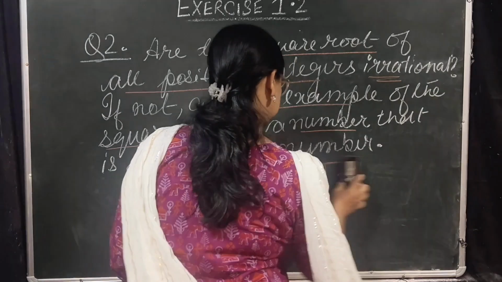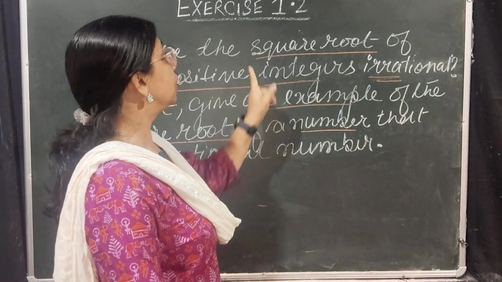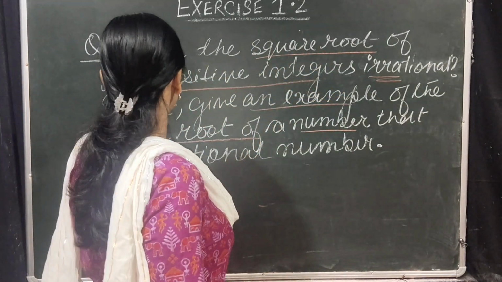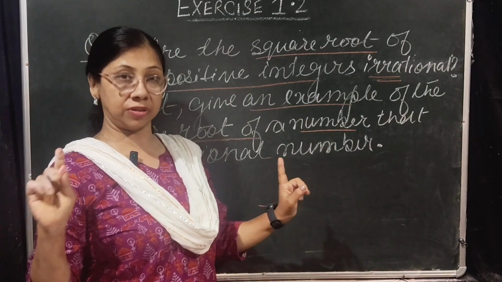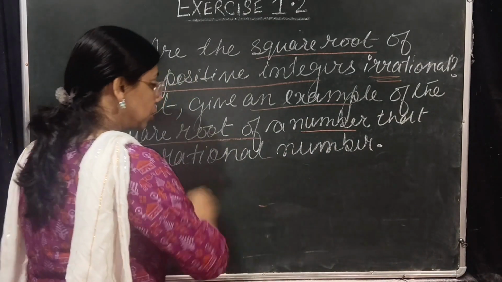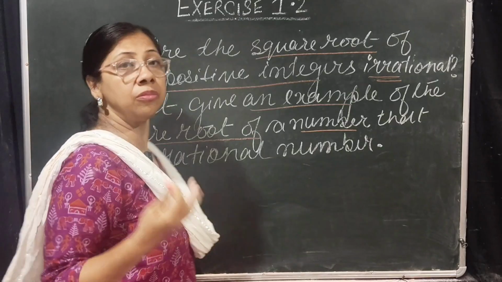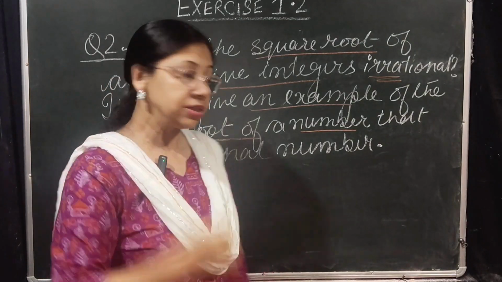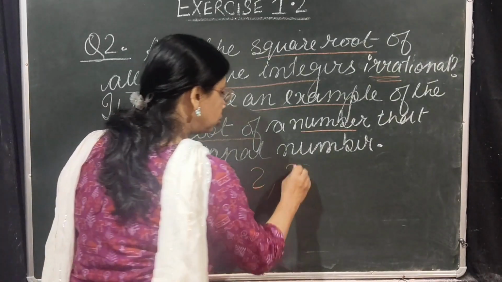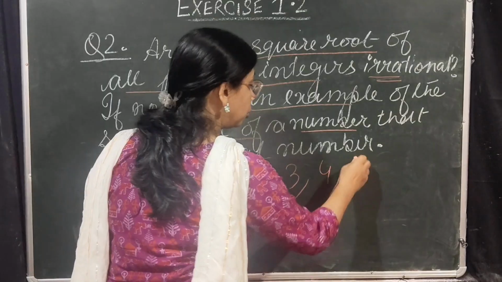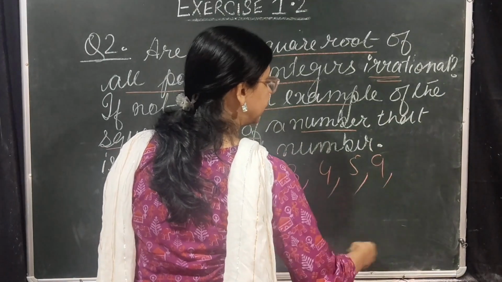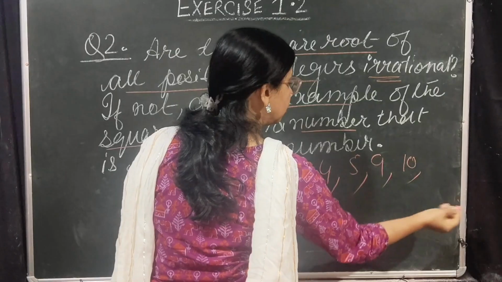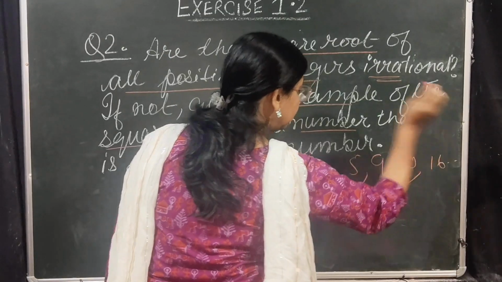Now, in this question, square root of all positive integers. It is said all, every positive integers. That means if we take some of the positive integers such that 2, 3, 4, 5, then 9, then 10, then 16, and there are many.